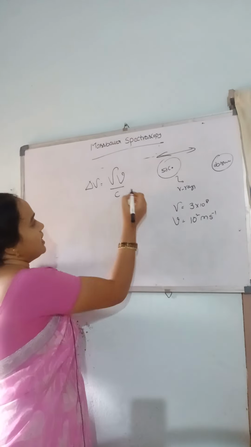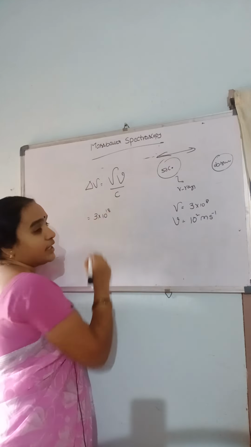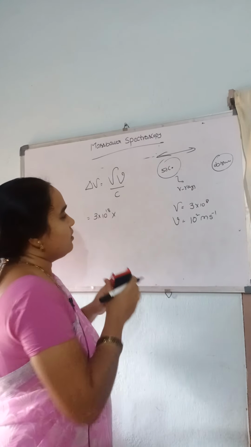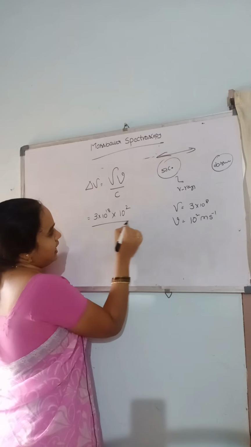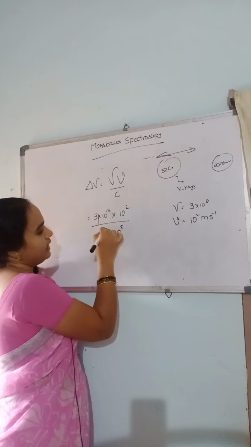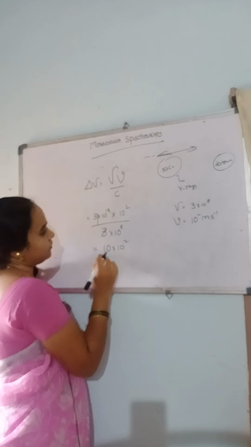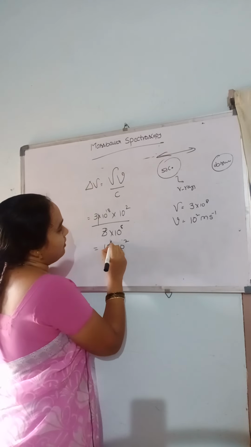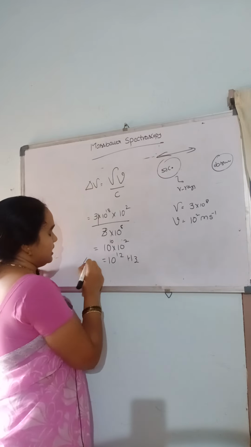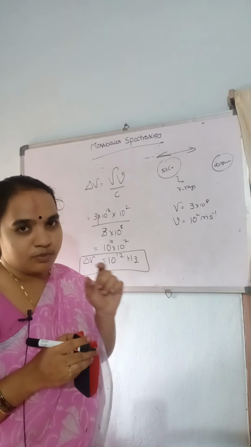By substituting these values, the frequency emitted from gamma radiation is 3 into 10 power 18, the velocity of the moving source is around 10 power minus 2 meters per second, and the velocity of light is 3 into 10 power 8. So the result is 10 power 8 hertz. This is the Doppler shift of Mossbauer spectroscopy.